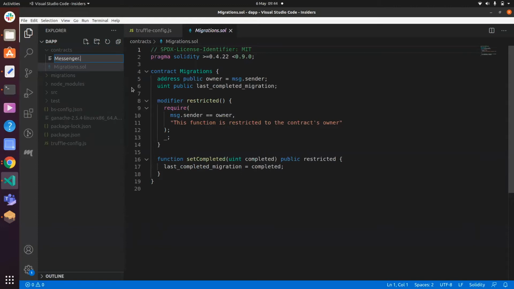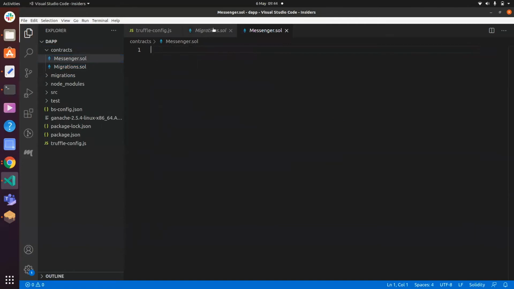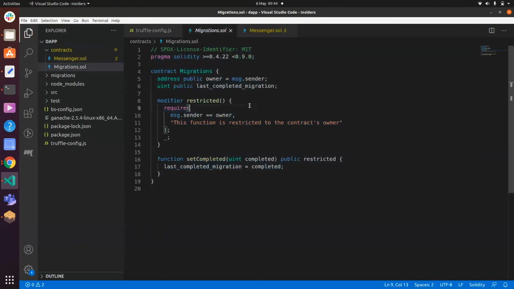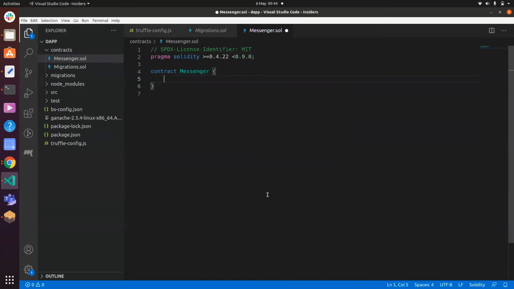I'll create messenger.sol. And I'll just copy the sort of structure of this. I'll just call it messenger. The pragma just specifies the version of Solidity we're using. And I'll just remove all of this and start from a clean slate. So we actually want to store messages here. How would we do that? Well, first, it would actually be useful to know how many messages we have. So let's actually store an unsigned integer and call it the message count. And we'll set that to 0. We actually want this to be available outside of the contract. So let's make it public. Okay, I should do it.